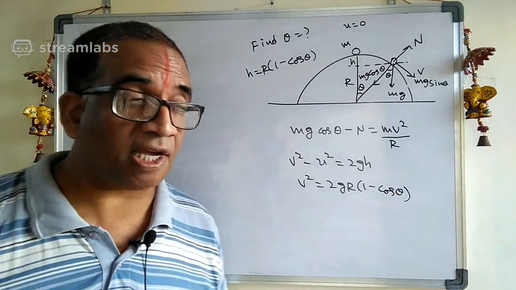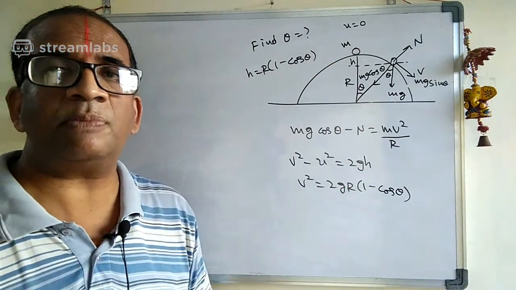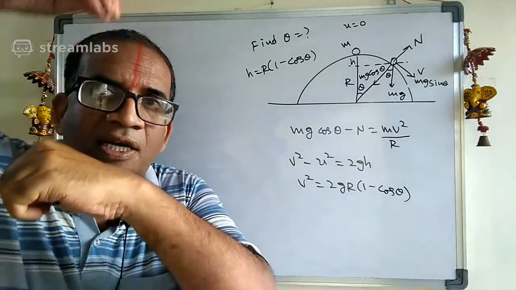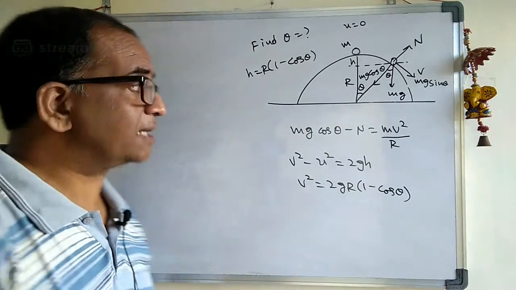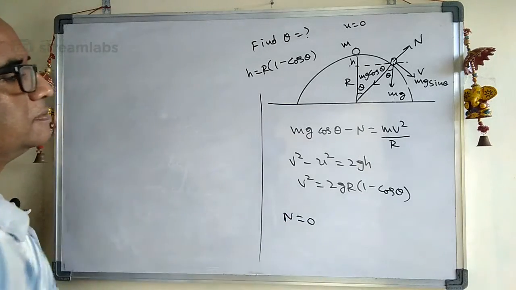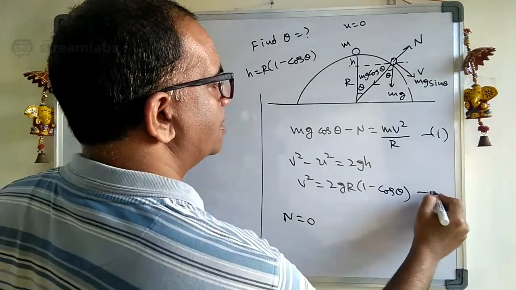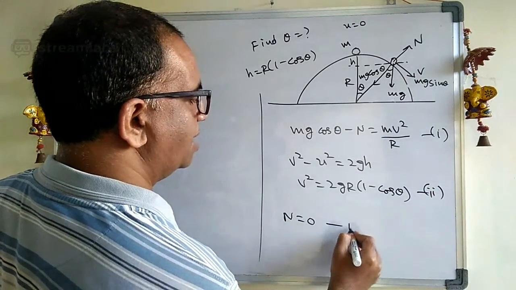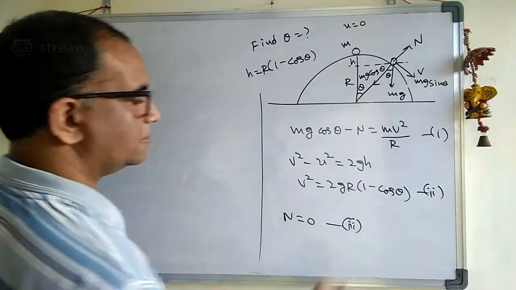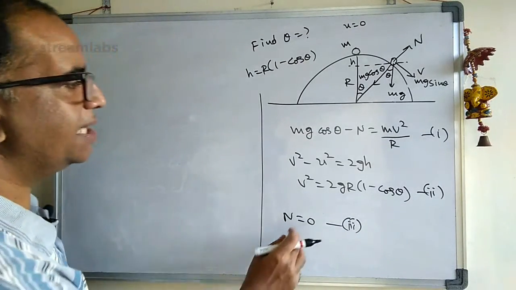Now observe here carefully. Now it is leaving it. Leaving it means what? It is not in contact with that one. So non-contact. Non-contact means what here? So the N value is 0. So let us substitute. This is equation number 1, equation number 2, and equation number 3. It has lost the contact. Lose the contact means what? The N value is 0.